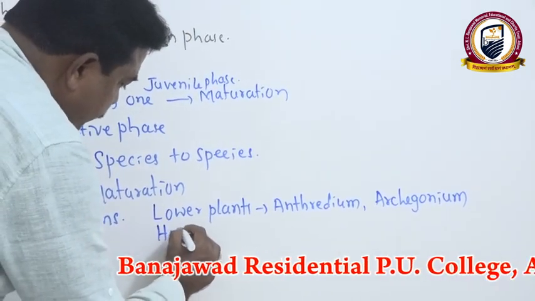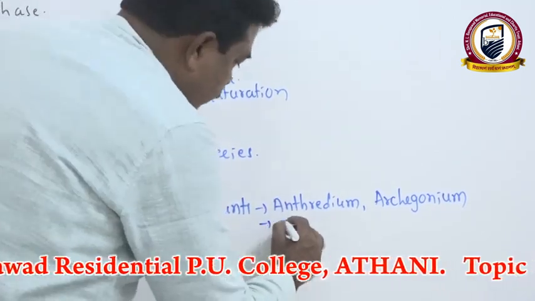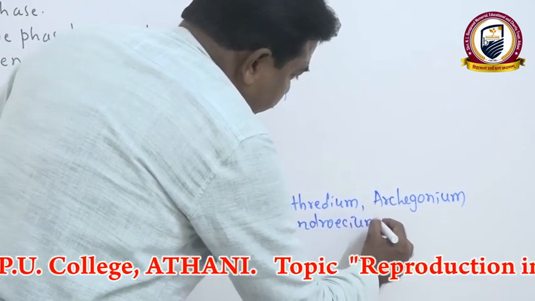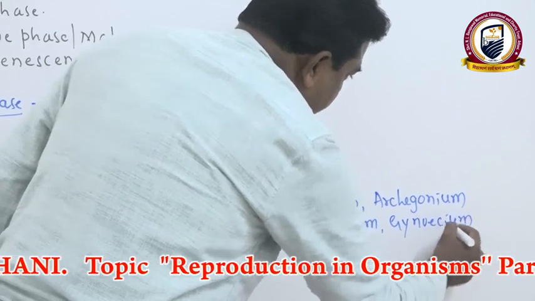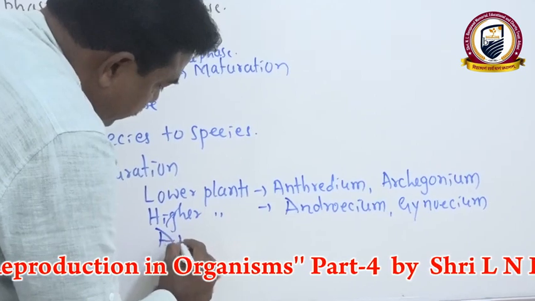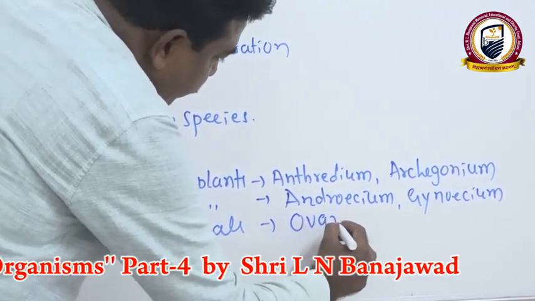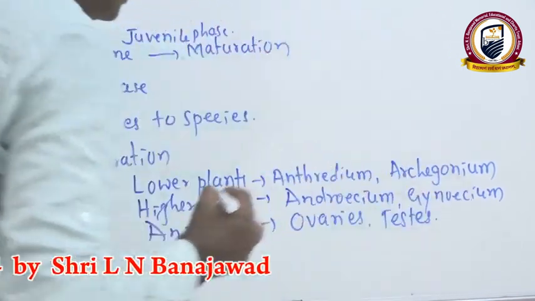In higher plants, mainly flowering plants, the male reproductive part is the androecium and the female reproductive part is the gynoecium. In animals, the sex organs are ovaries, the female sex organs, and testes, the male sex organs.